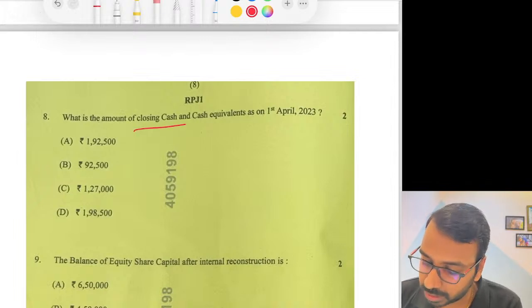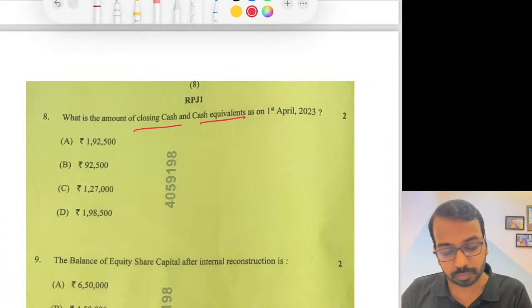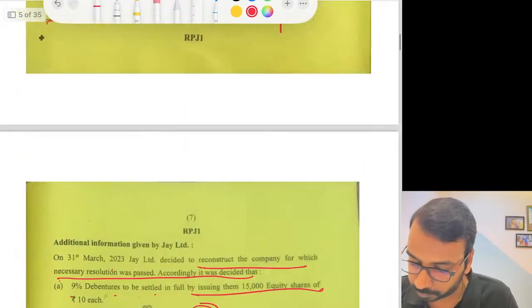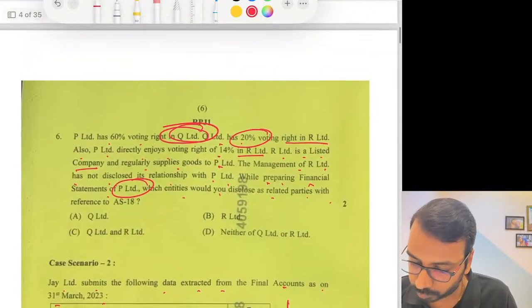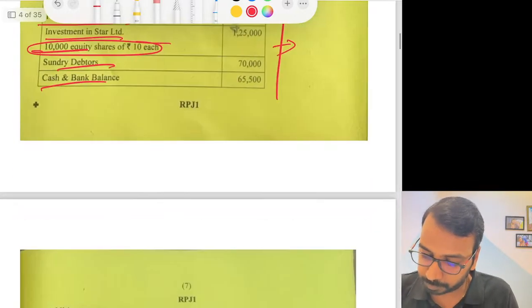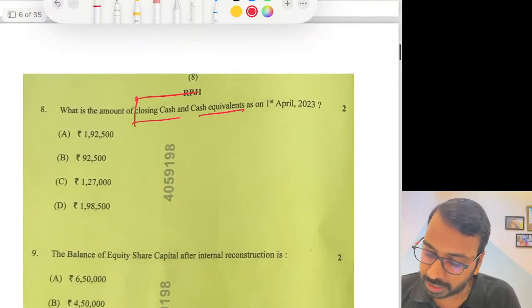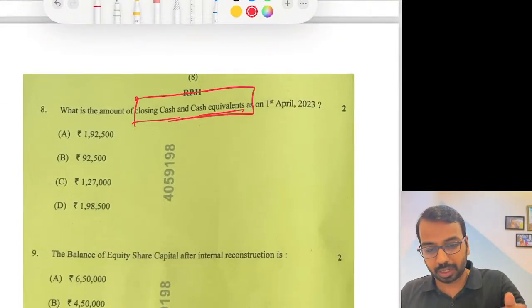What is the amount of closing cash and cash equivalent? You can compute this. The fifth one is Q&R. I think I discussed the answer. Okay, find the closing cash and cash equivalent. It will require a slightly more detailed working.